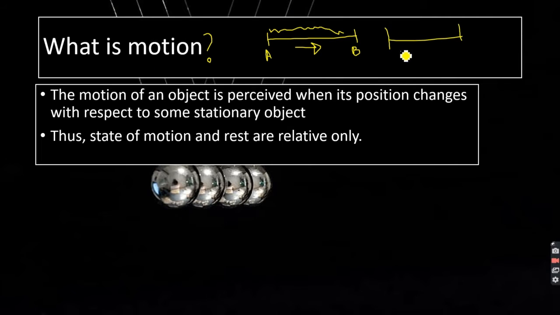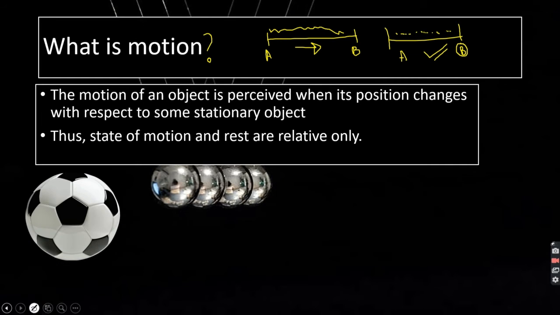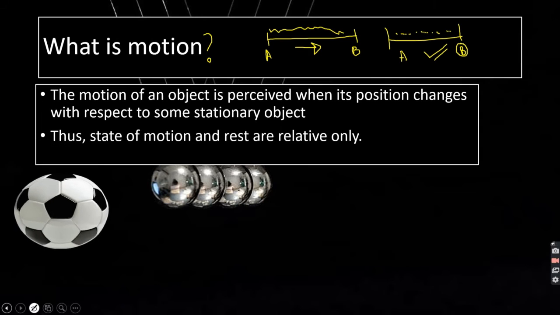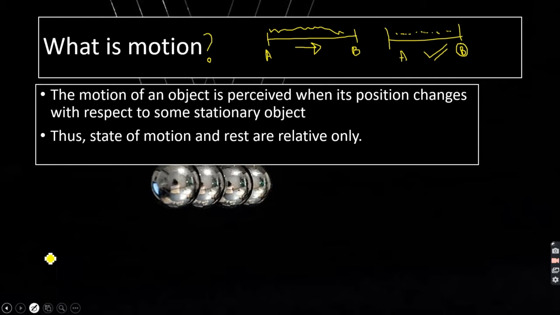Suppose I am starting from A and doing some activities, that is moving from A to B, from rest to motion in order to reach this destination, known as motion. This ball moving, bouncing, and then going back are all examples of motion. So now we know that movement of anything is termed as motion.